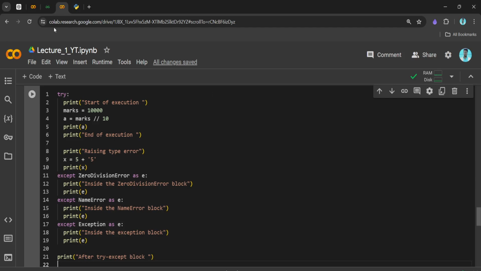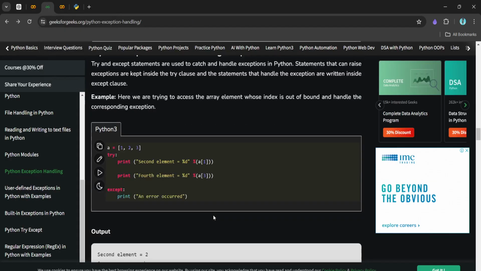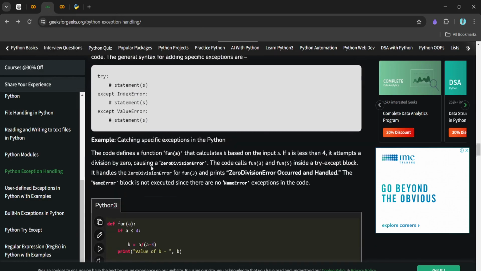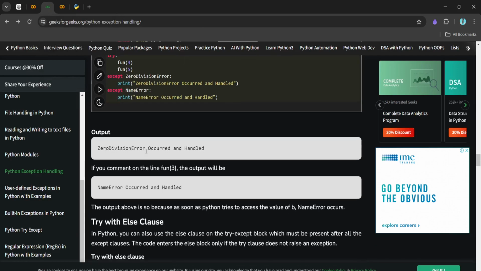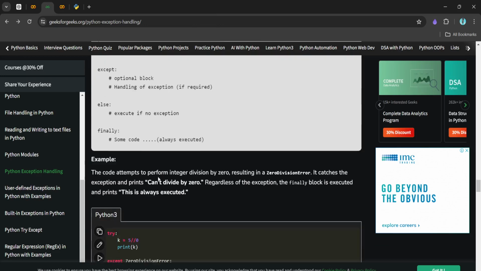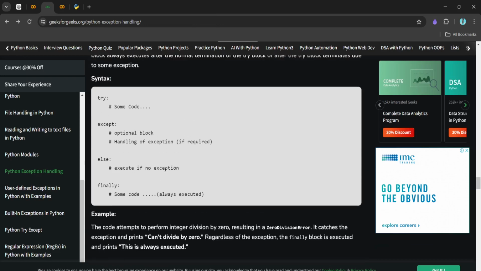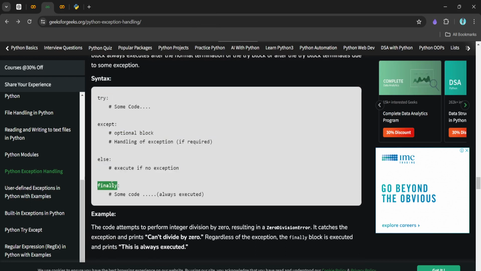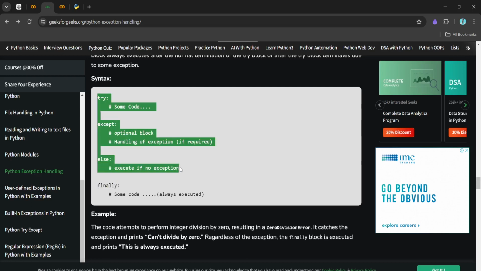Before going to the demo, let's see over here. These are the syntax which I explained to you, right? So I think I have covered each and everything over here. If no exception occurred, the else block executes, and you can understand that from here also. And I didn't tell you the finally keyword. Finally is nothing but this: it always gets executed, right?